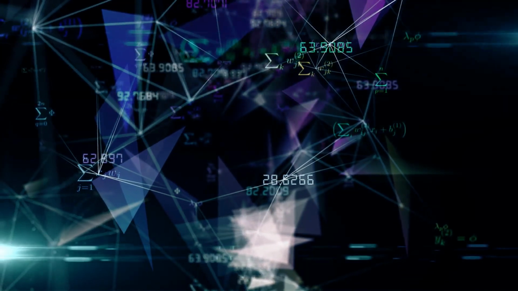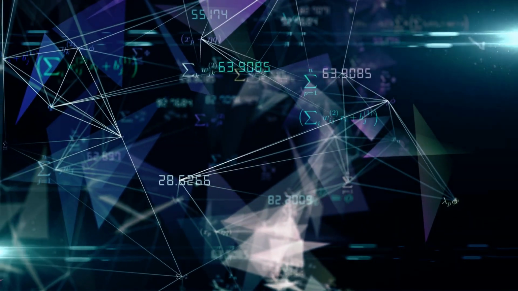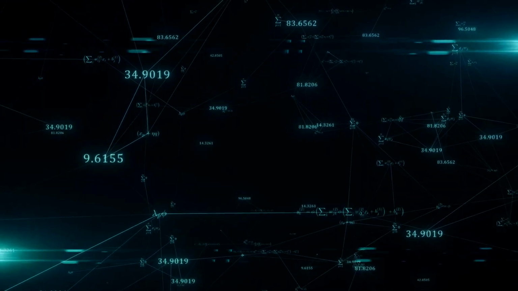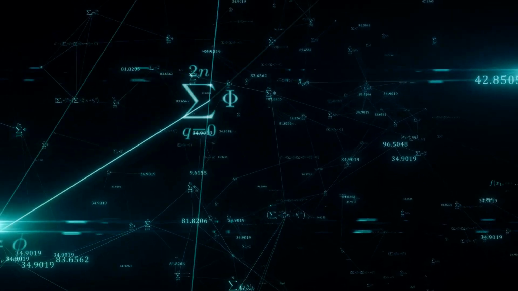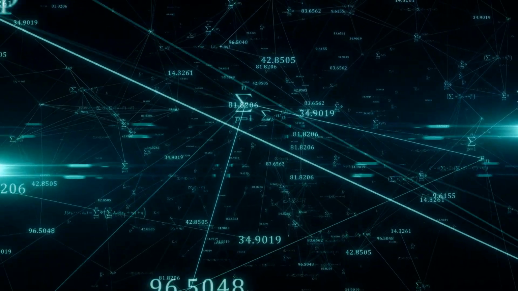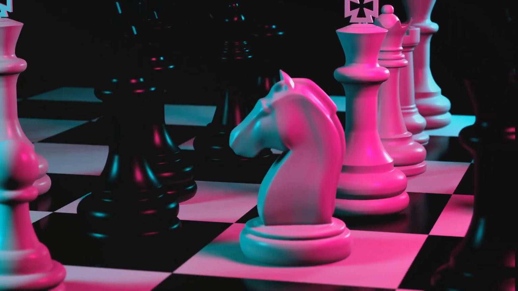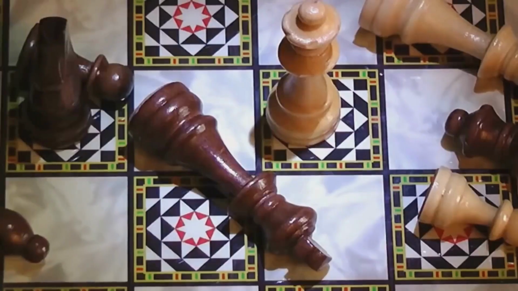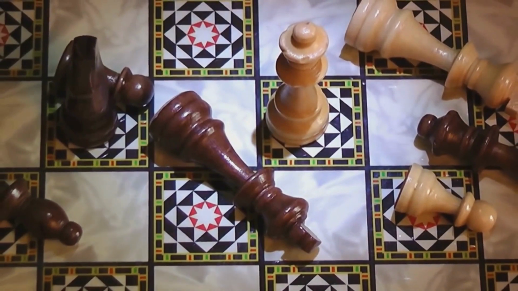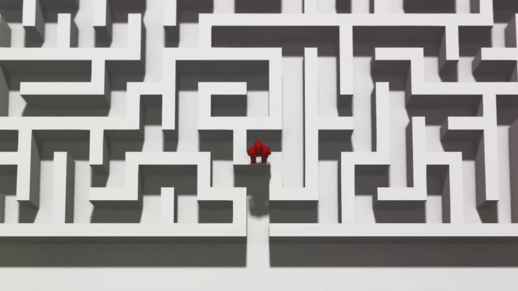The process involves three types of row operations: swapping two rows, multiplying a row by a non-zero number, and adding a multiple of one row to another row. By performing these operations, we aim to transform the system into what we call row echelon form. In this form, the system is much easier to solve, just like our untangled ball of yarn. Think of it as a game of chess. Each move or operation must be strategic to keep the game or system under control. The goal is to checkmate the king, or in our case, find the solution to the system.